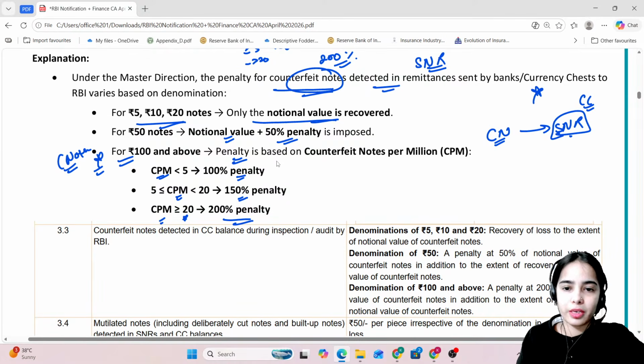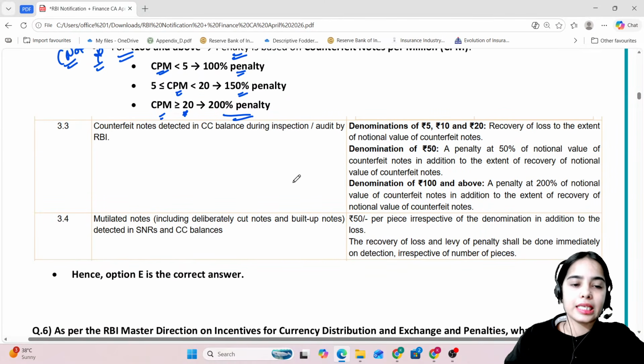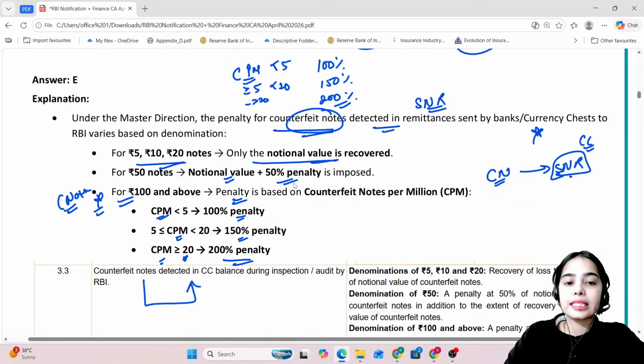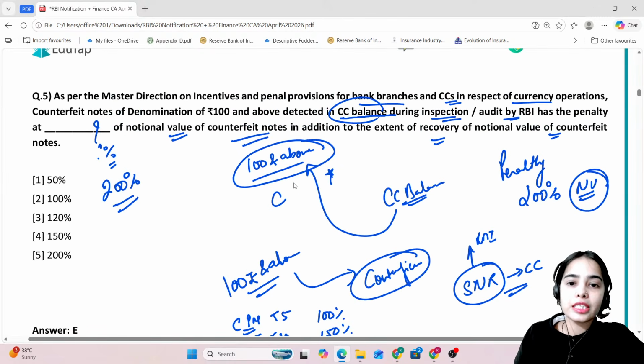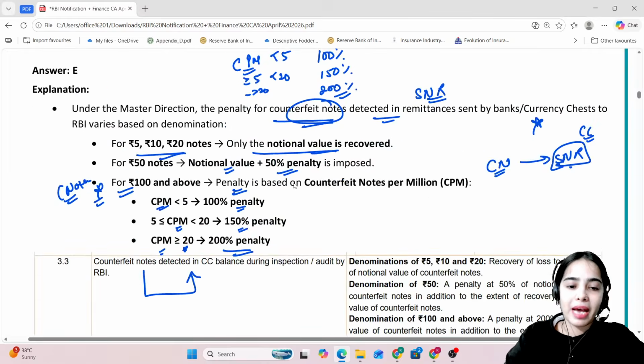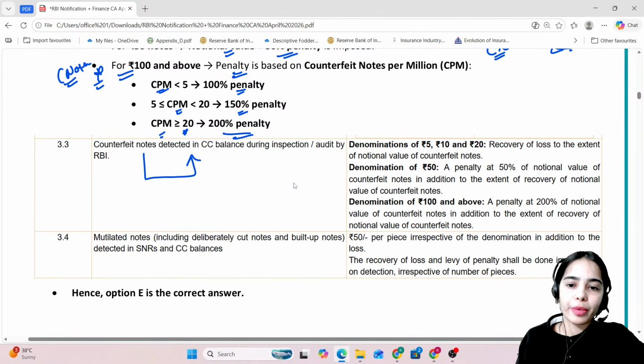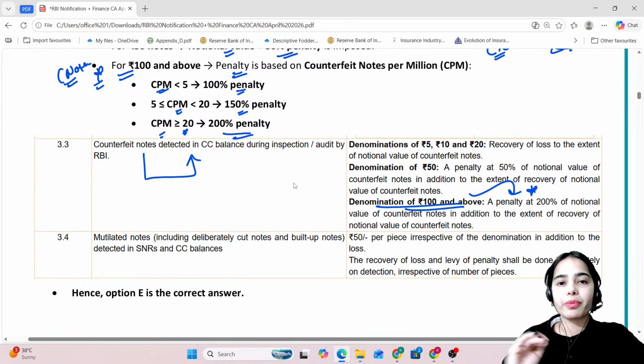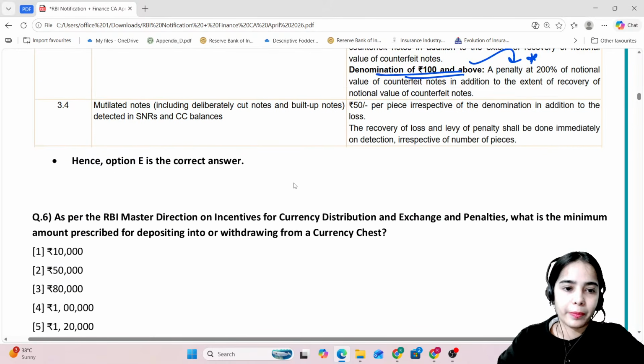In case counterfeit notes are detected in the currency chest main balance, for denominations of 100 rupees and above, the penalty of 200% will be the direct penalty. That is the idea.